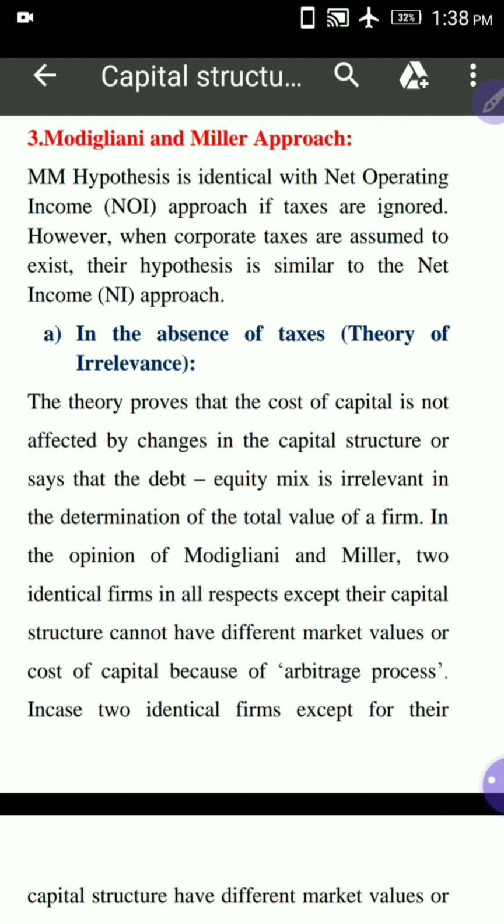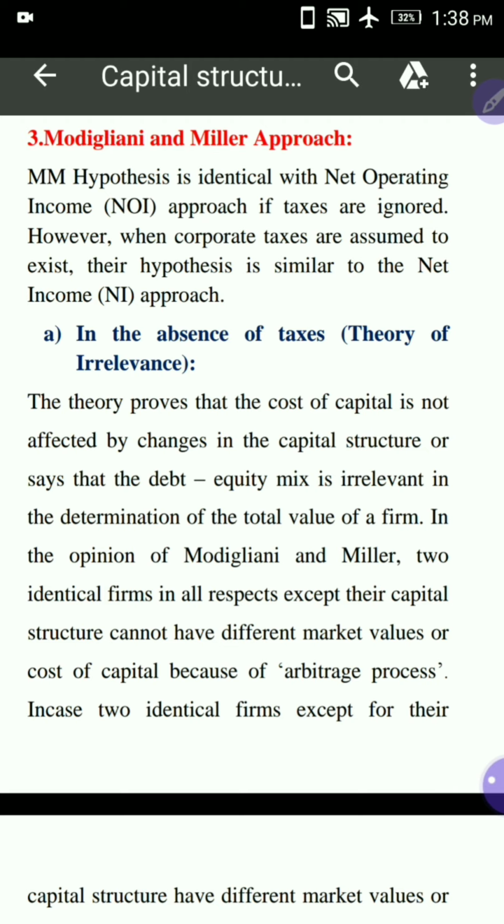The hypothesis is identical with the net operating income approach if taxes are ignored. So the Modigliani-Miller approach is similar or identical with the NOI approach if there are no taxes.